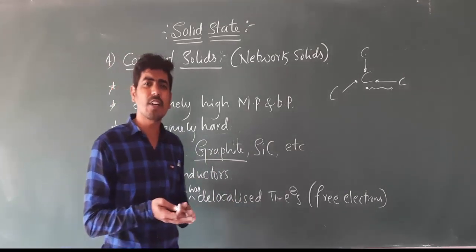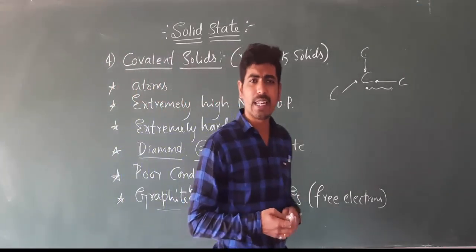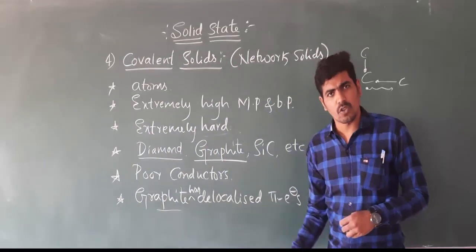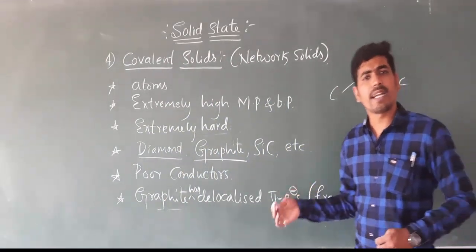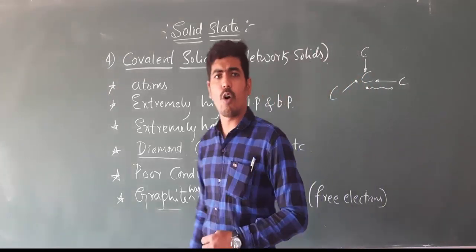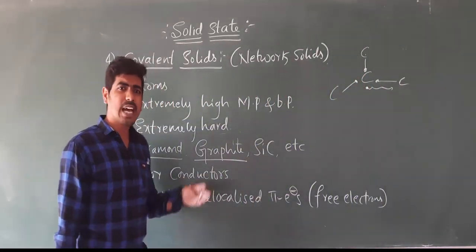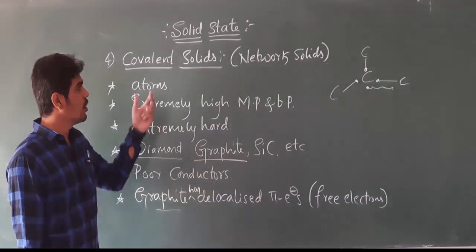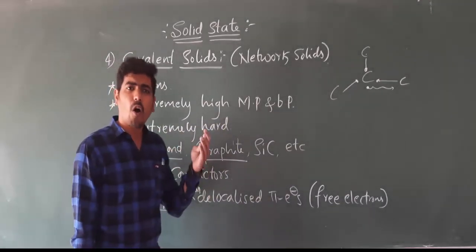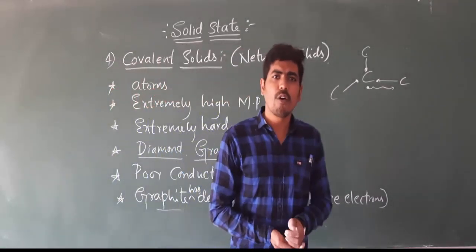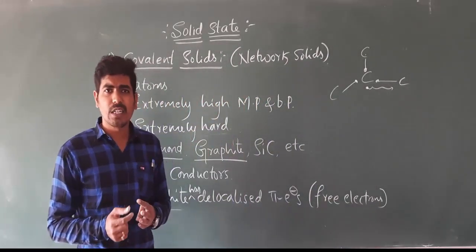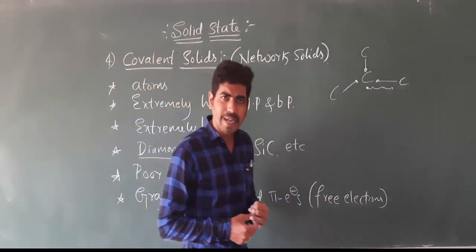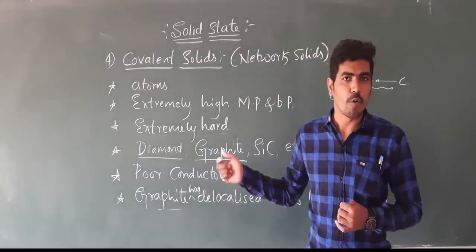Due to the sliding of layers on one another, graphite becomes soft, and due to the presence of free electrons, graphite acts as a good conductor of electricity. So these are certain characteristics of covalent solids and all about the types of crystalline solids: molecular solids, ionic solids, metallic solids and covalent solids.